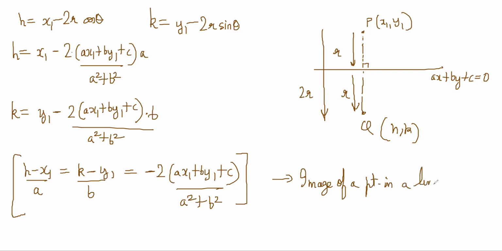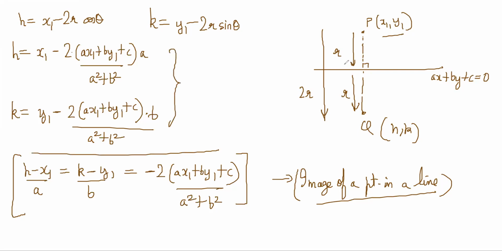This will give you the image coordinate h and k, right? If you know the original point and the line equation, and if you remove the two, it gives you the foot of the perpendicular, right? Does it make sense? So how it comes should be obvious. And obviously you could have done the image thing in a different way also.